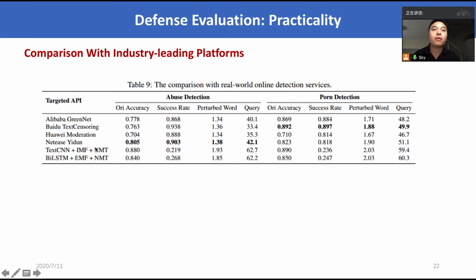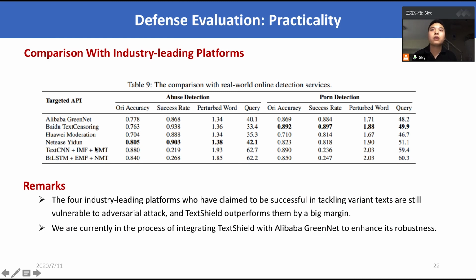Besides, we made a comparison with 4 industry-leading Chinese toxic content detection platforms which have claimed to be successful in handling variant texts. From Table 9, we can see that these platforms are still vulnerable to adversarial attack. In comparison, TextShield is more practical and superior in decreasing the attack success rate, and we are currently in the process of integrating TextShield into Alibaba GreenNet to enhance its robustness.